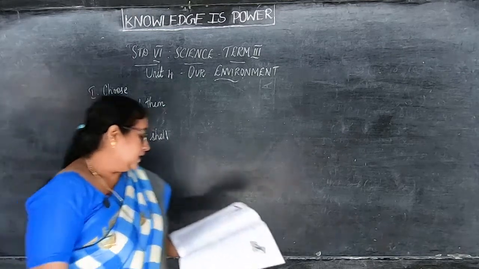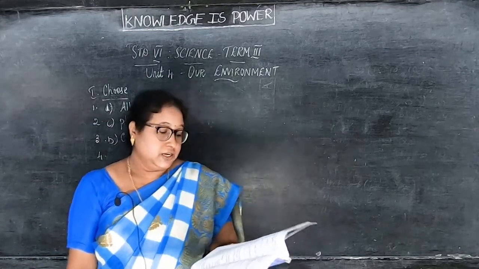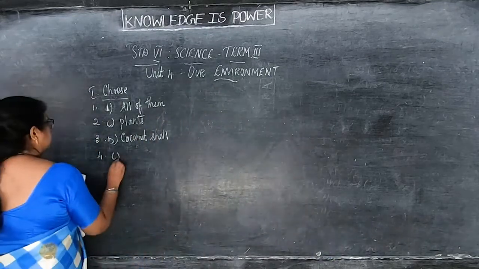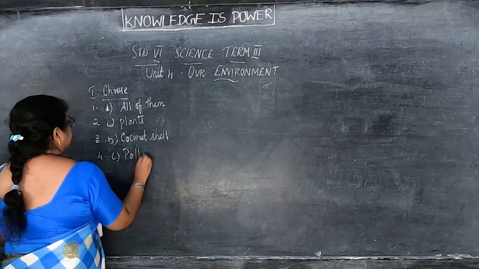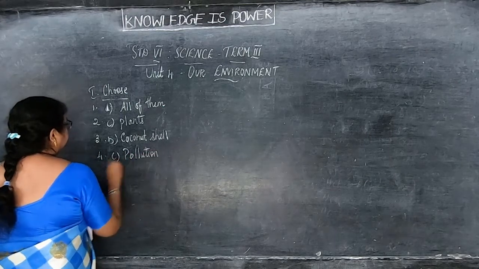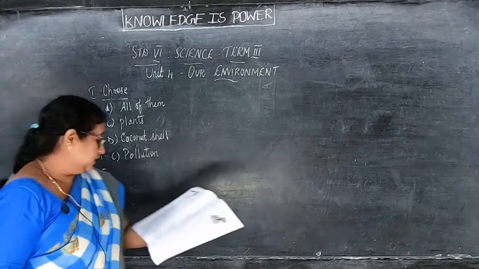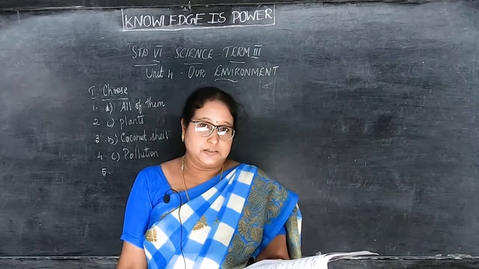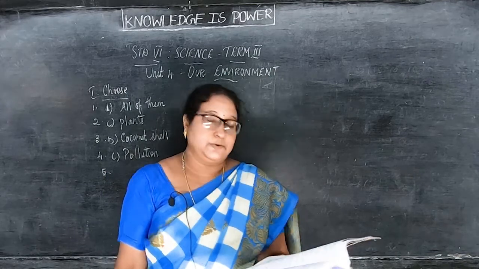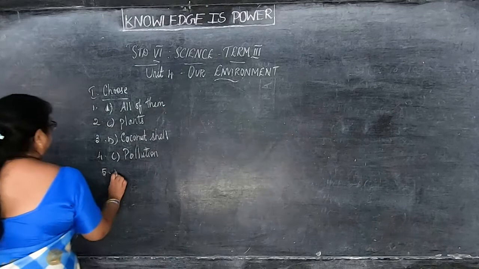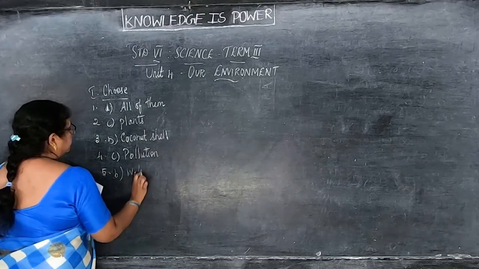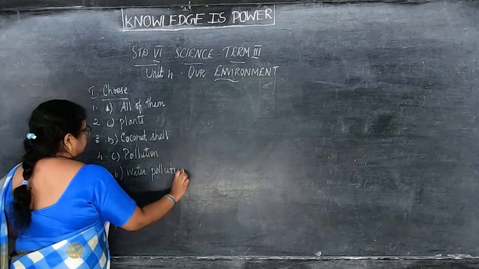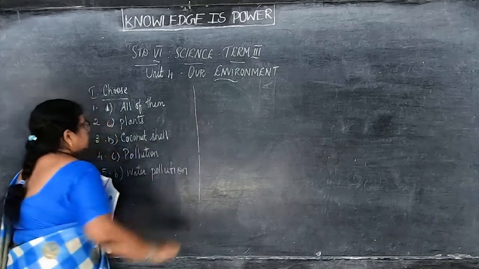Then fourth, it is an undesirable change that occurs in air and water. So, C, pollution. Then fifth, usage of chemical pesticides and fertilizers causes dash pollution. Answer is B, water pollution. Okay, children, have you marked? Yes, choose the correct answer is over.